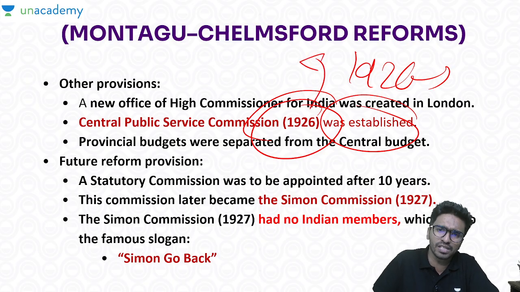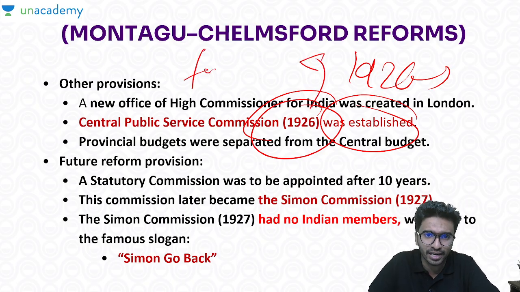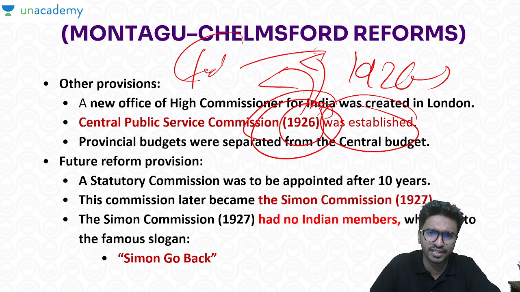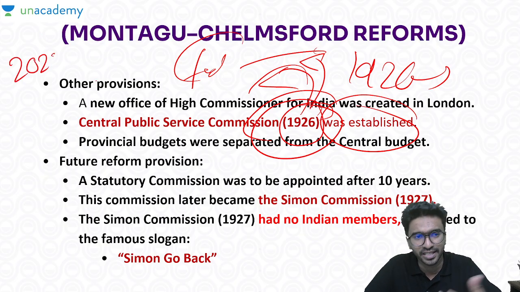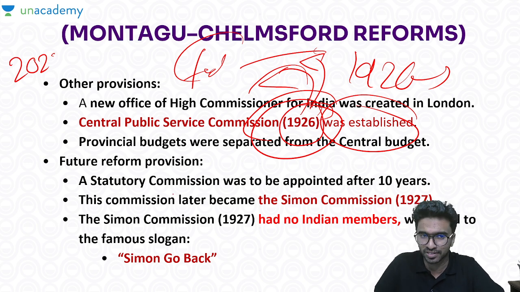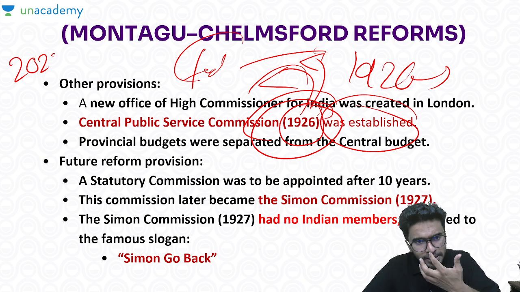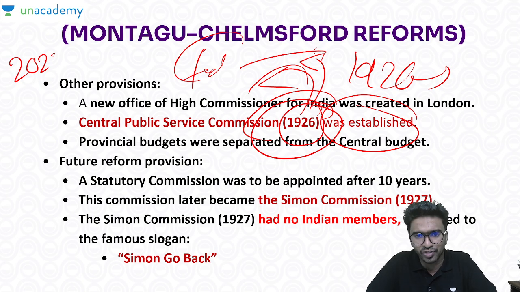Even though it was changed later, with the Federal Commission coming after that, we still consider this the genesis and predecessor of UPSC. That is why in 2025-26 we are celebrating 100 years of the Union Public Service Commission. And later the central budget was divided, and provincial budgets were separated from the central budget.